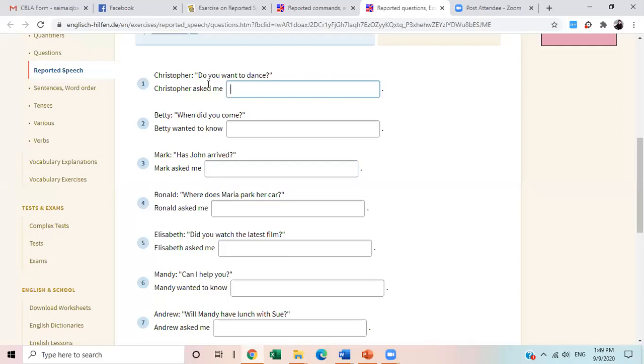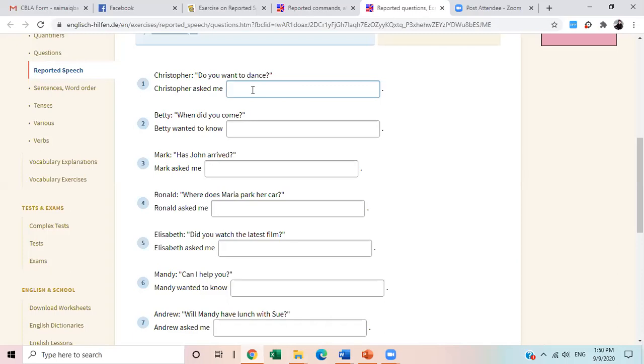All right. So, Christopher. Here it is not written said to this, said to that. So already the name of the speaker is just given here. The speaker is Christopher. Christopher, do you want to dance? Okay. And Christopher asked me. So I want you to tell me what should be the answer, how to change this into indirect speech.